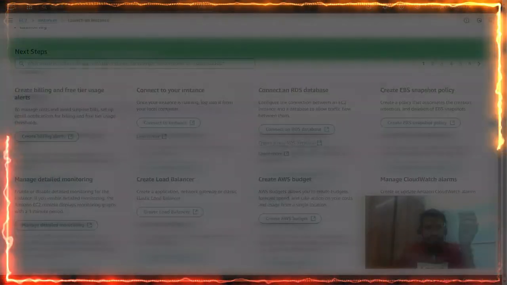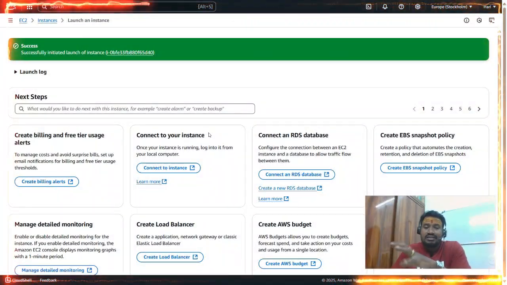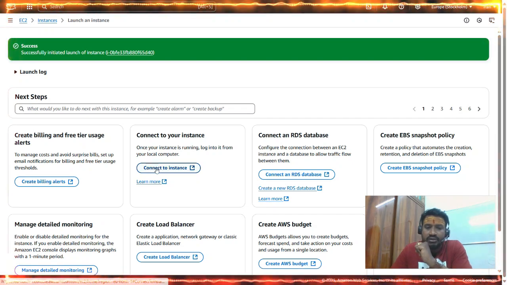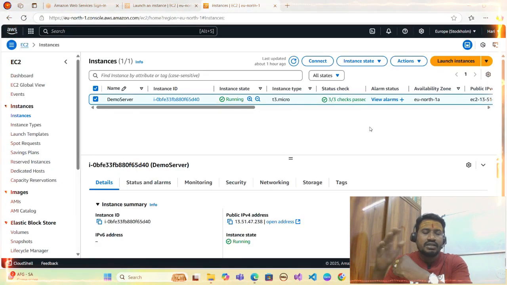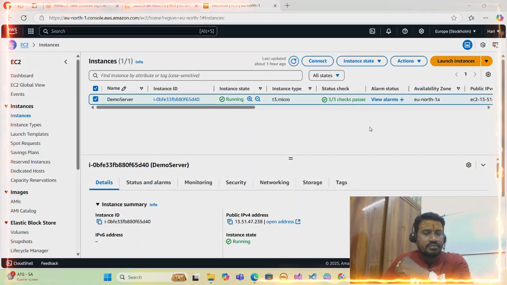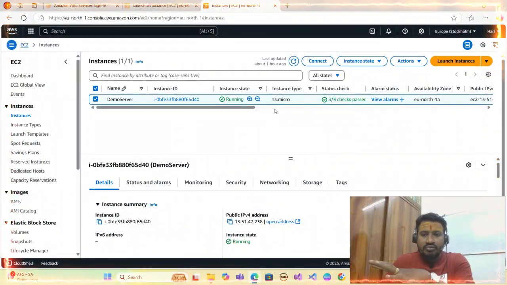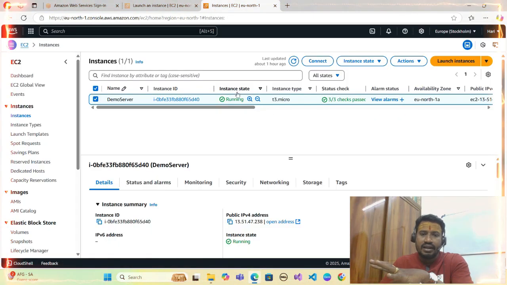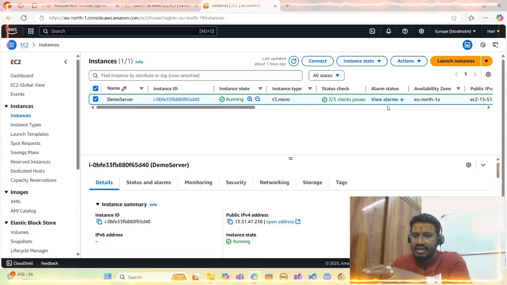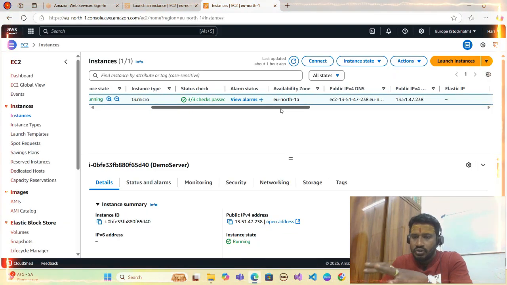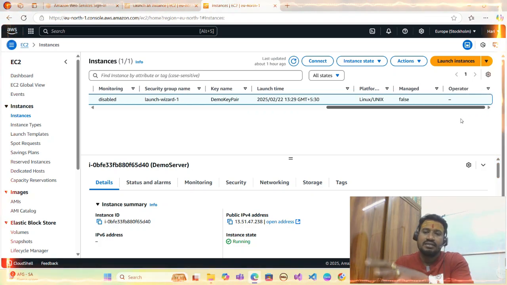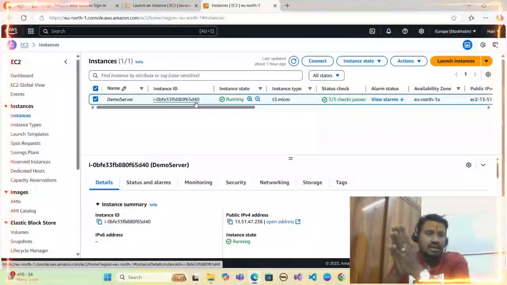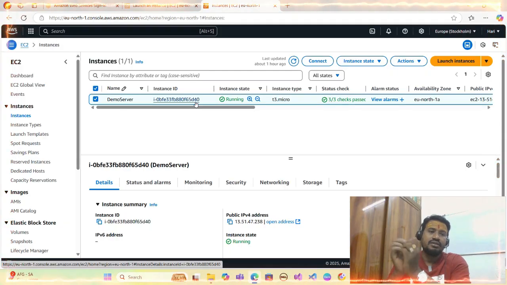So friends, this is the end of my EC2 instance launch process. Now let us try to connect to our instance from our local box. To do that, we have to click on connect to instance. So friends, this is how our EC2 instance looks like on AWS. We have successfully launched our EC2 instance into the AWS cloud. This is a tabular format of the EC2 instances that are running in the current state, what the instance type is, and whether there is anything I have to look at to configure, disable or enable any of my instance's functionalities. So this is how we launch our EC2 instance into AWS.